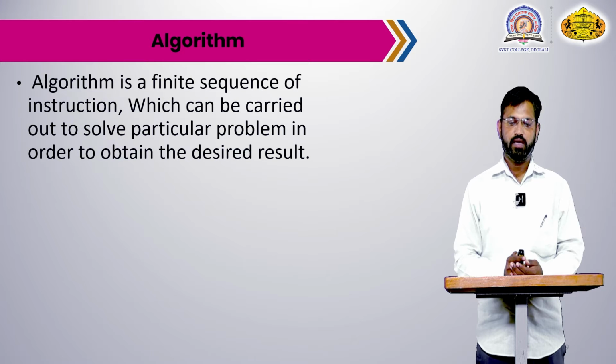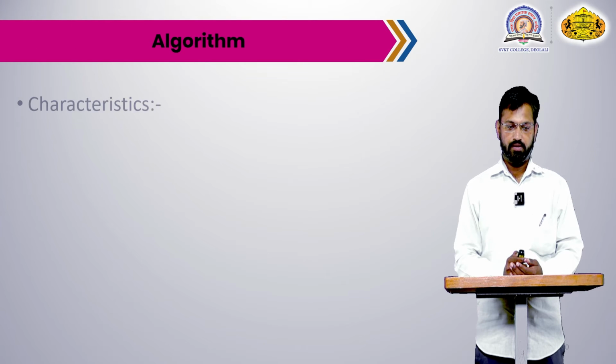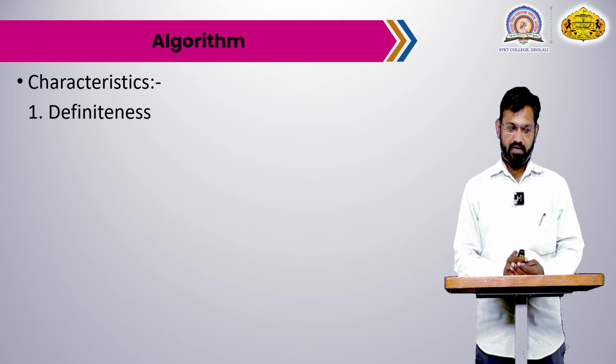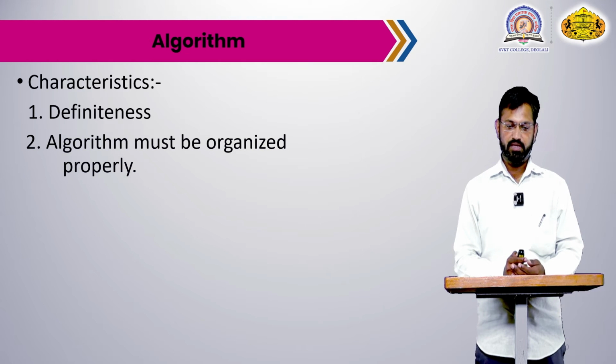Algorithm. An algorithm is a finite sequence of instructions which can be carried out to solve a particular problem in order to obtain the desired results. Characteristics of algorithms. First, definiteness: the data must be precise and the algorithm must be organized properly.